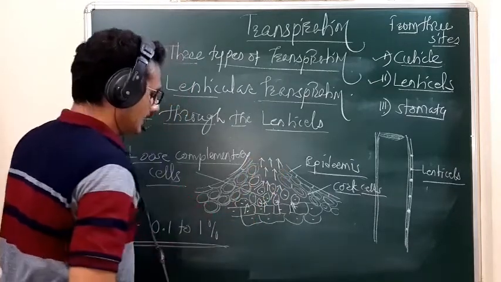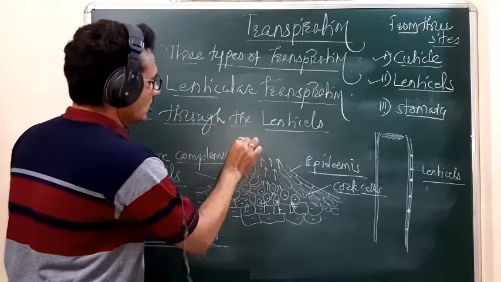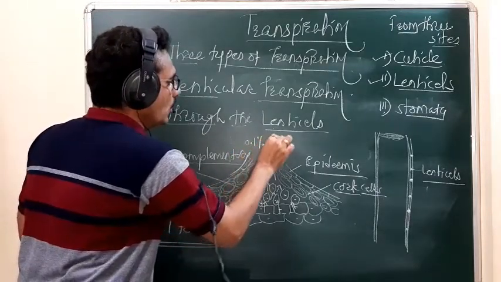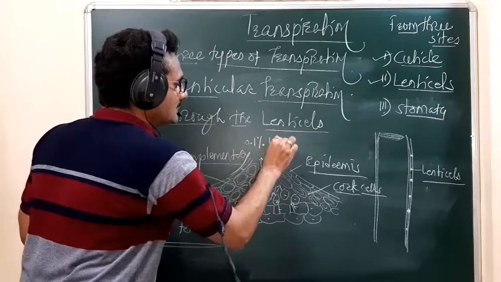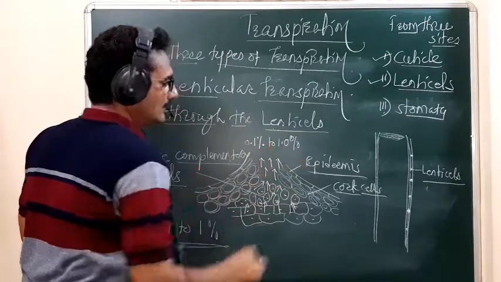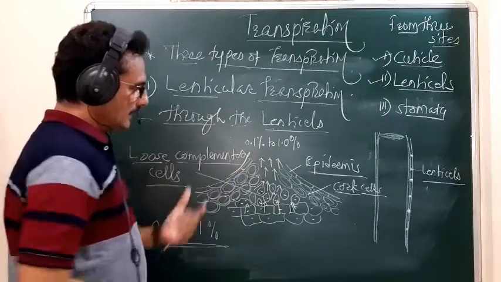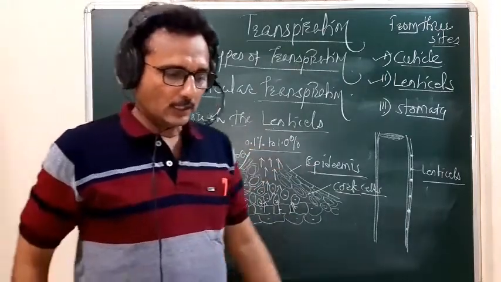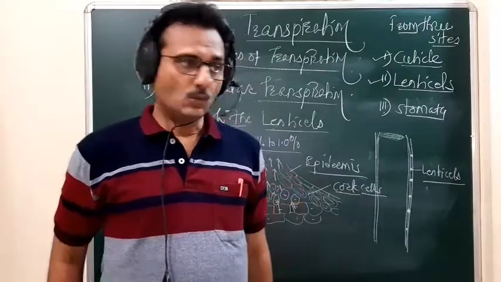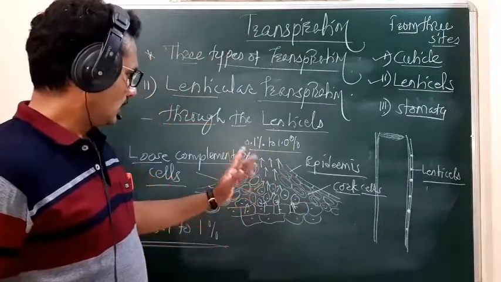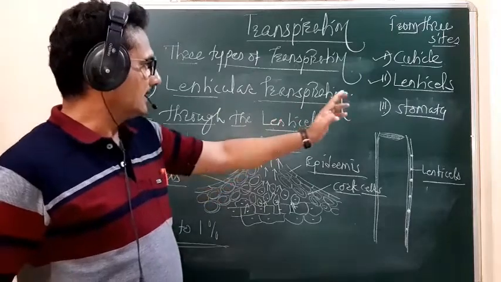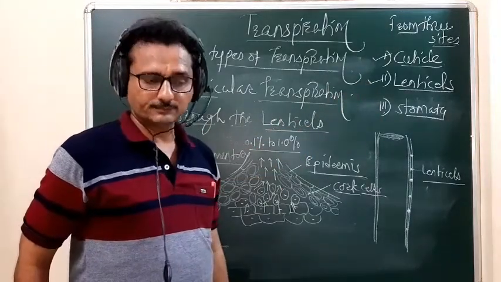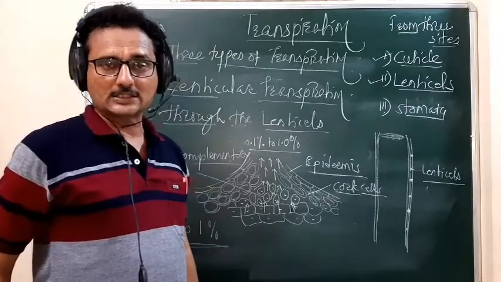That release of water is only 0.1% to 1%, so the transpiration rate is very low, up to 1%. So this is the second type of transpiration. It is called lenticular transpiration.